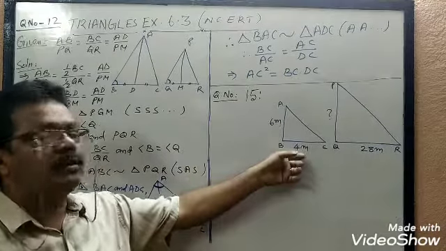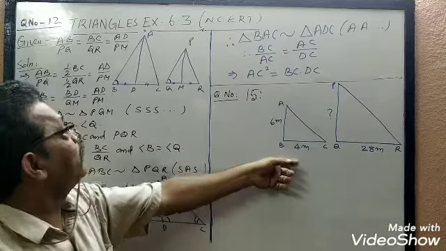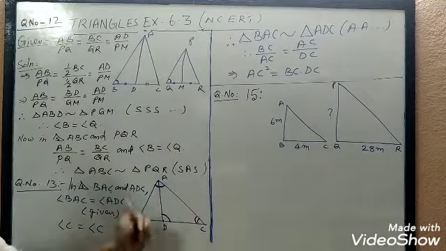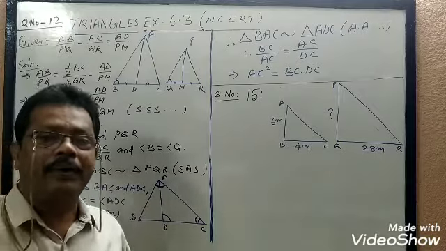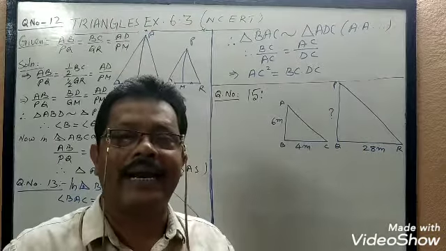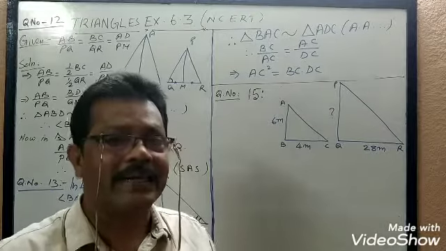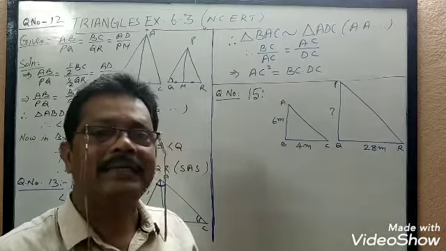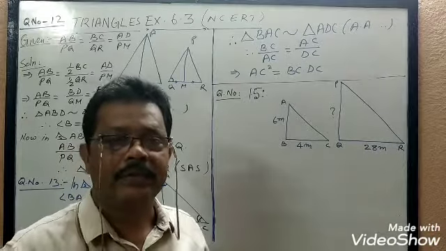Now let us solve question number 15. This is an application level question of similarity, and this question is important for your board examinations. Whatever questions I have discussed and solved are the important and selected questions for the board examinations. So you understand, study nicely, and practice these questions. They are very important.